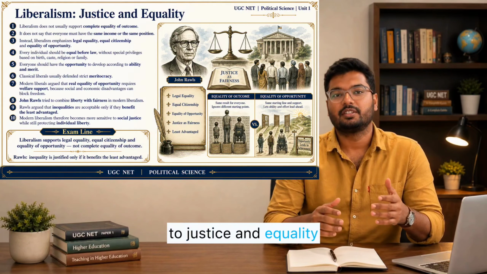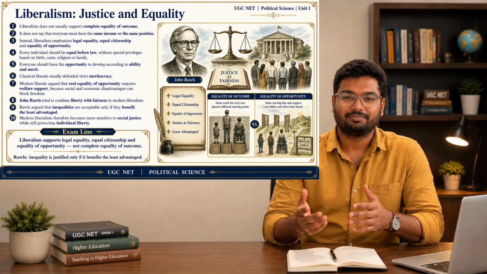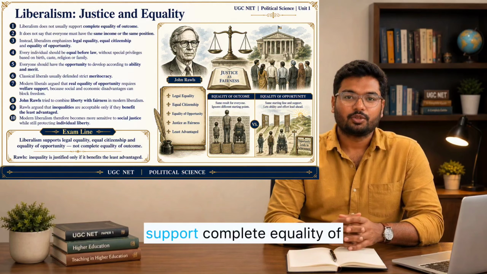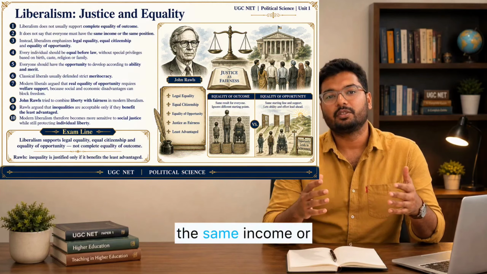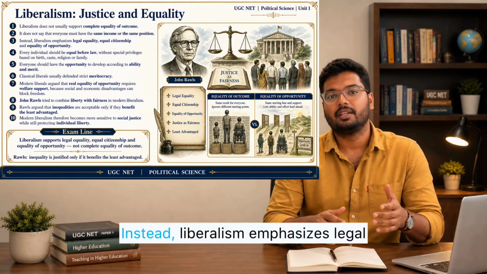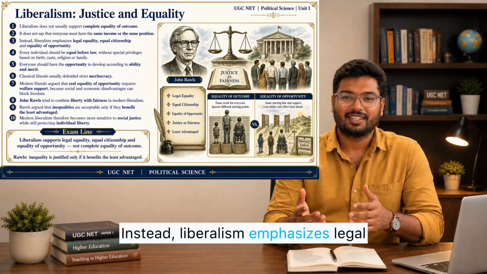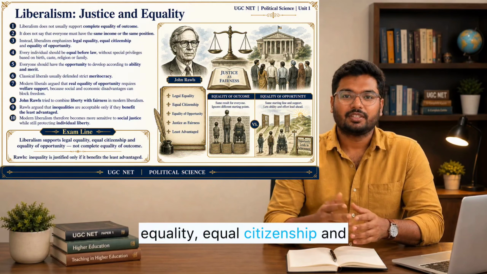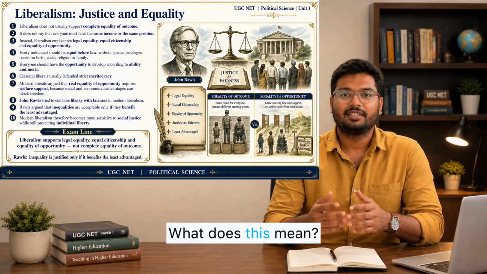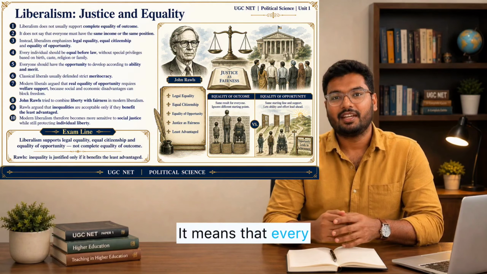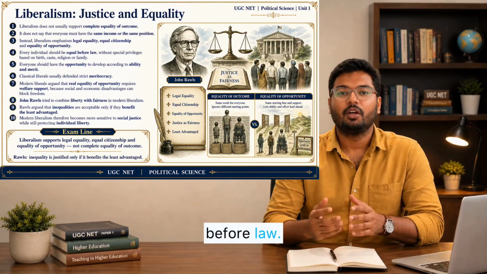Now we come to justice and equality in liberalism. Liberalism does not usually support complete equality of outcome. It does not say that everyone must have the same income or same position. Instead, liberalism emphasizes legal equality, equal citizenship, and equality of opportunity. What does this mean? It means that every individual should be equal before law.